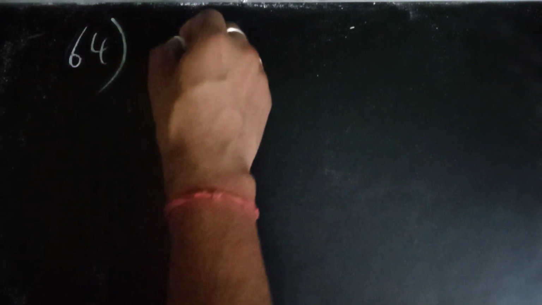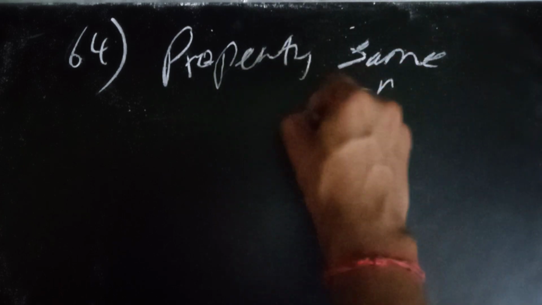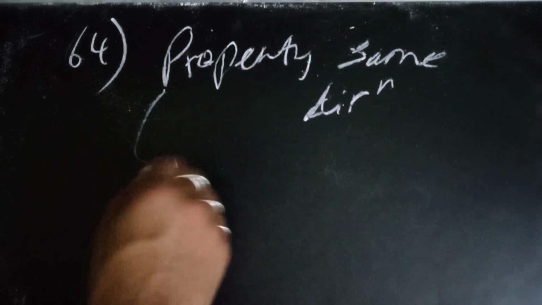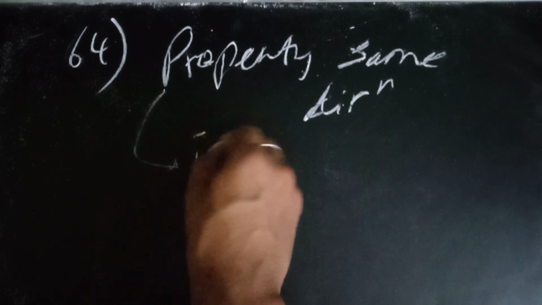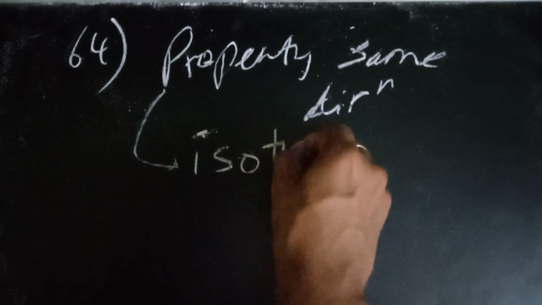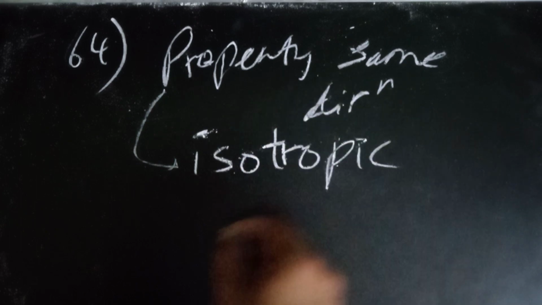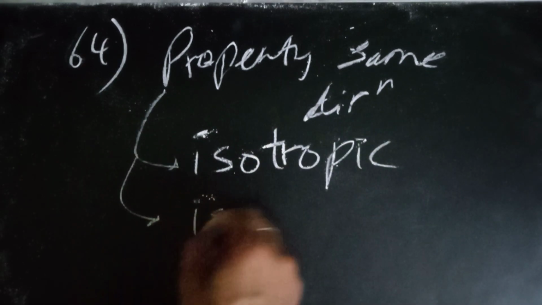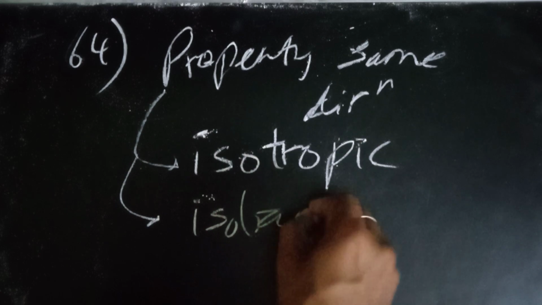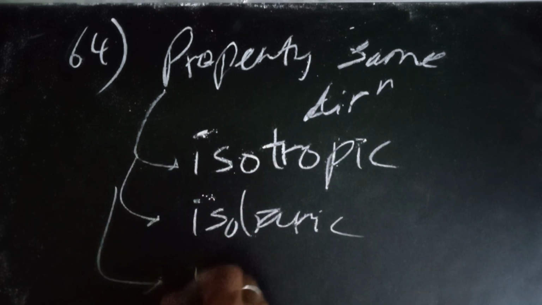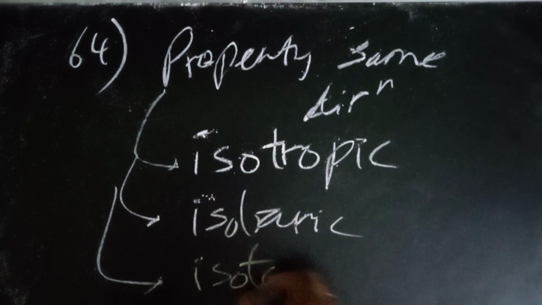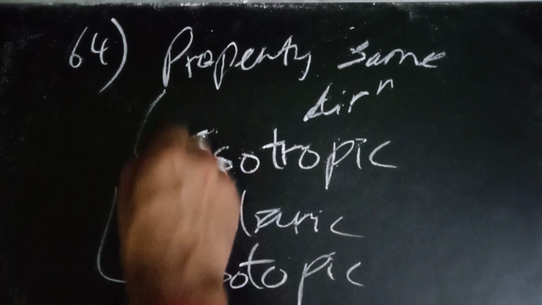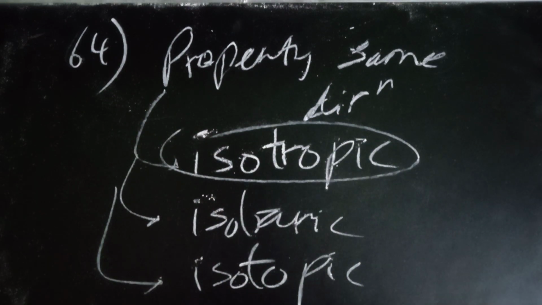The 64th was: if a property is the same in all directions, then what is that property called? I think the right answer was isotropic. There were also options like isobaric, I don't know why they give this, and isotopic. But I think isotropic is the right answer, and one more option was given.